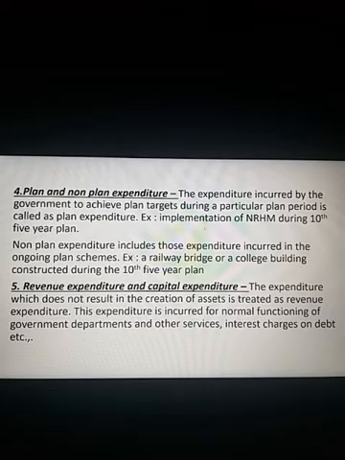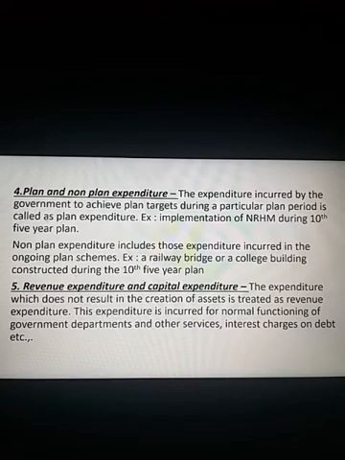So whatever expenditure is incurred by the government to achieve plan targets in a particular period, we call it plan expenditure. Example, implementation of NRHM, which stands for National Rural Health Mission, during the 10th 5-year plan.